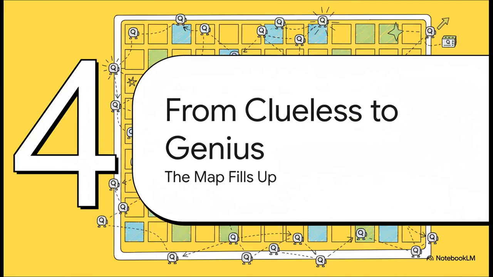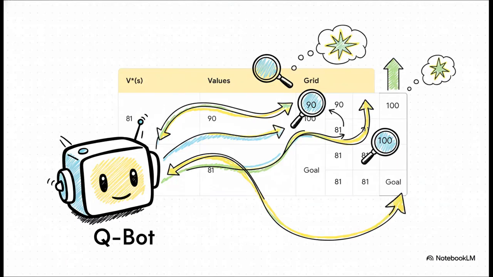Okay, now I want you to imagine Qbot doing this not just once, but thousands, maybe even millions of times. Just exploring, taking steps, and updating that map with that one simple formula over and over and over. After all of that trial and error, something truly amazing happens to its once blank map. Just look at this. The map isn't blank anymore. It is filled with numbers, with values to represent the hard-won wisdom Qbot has gained.